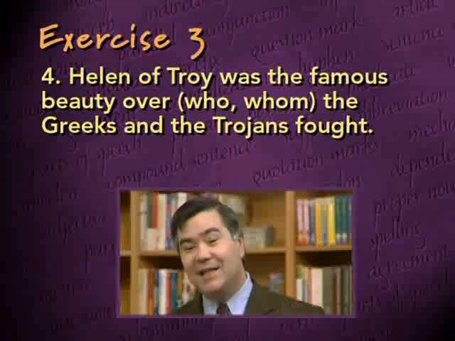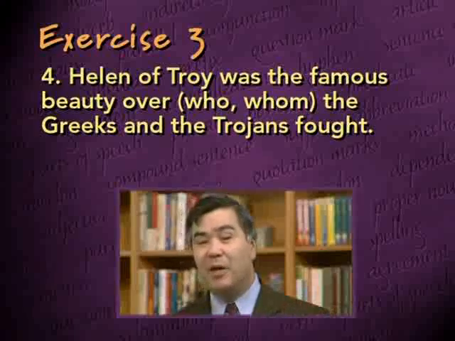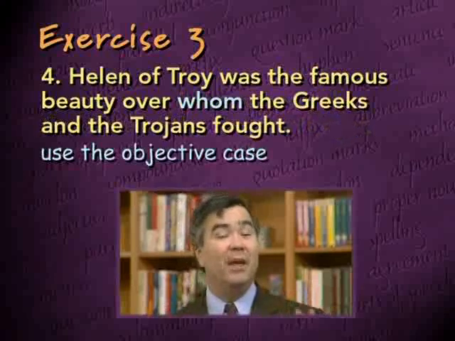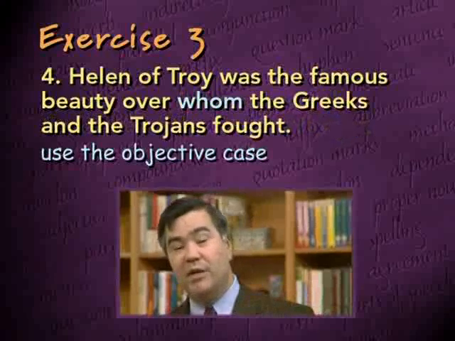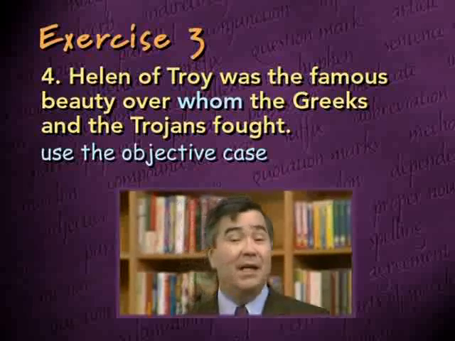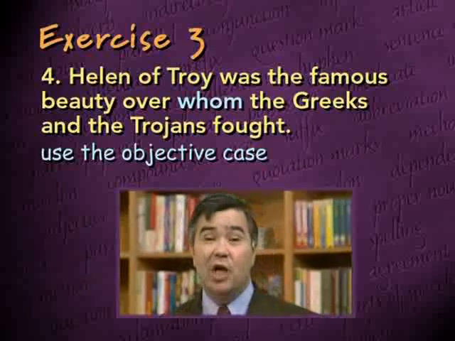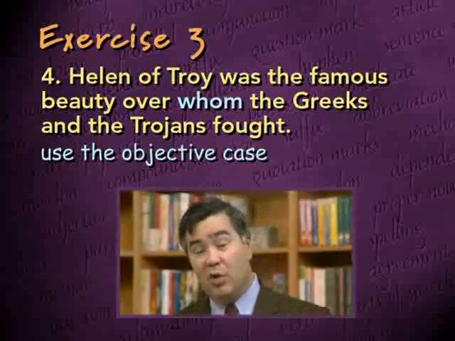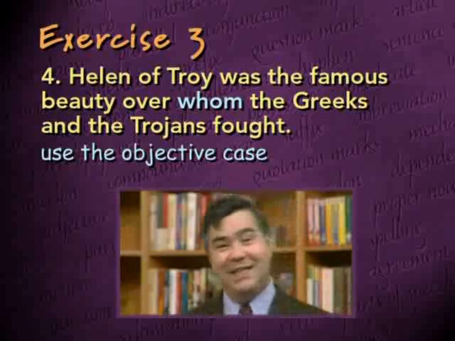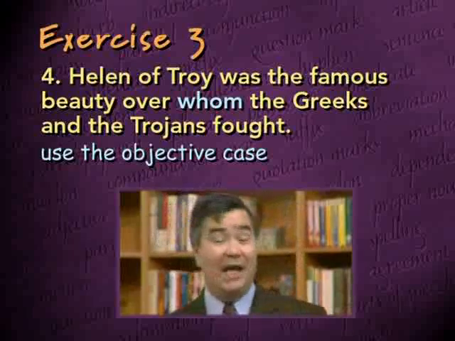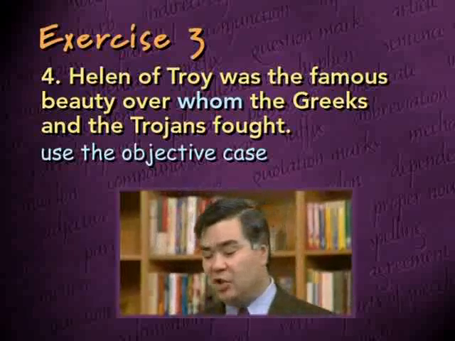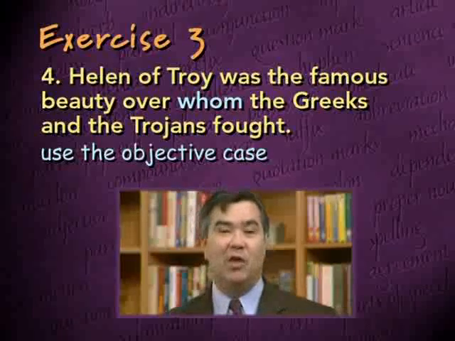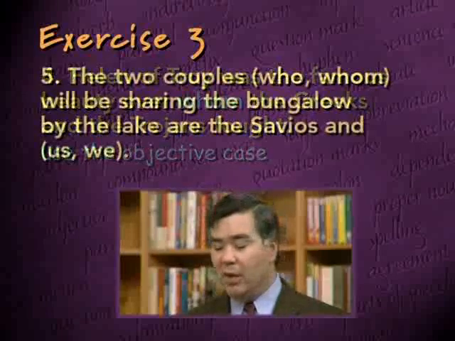Therefore, whom is not the subject of the verb, rather it's the object of the preposition over. And for that reason, the objective case, whom, is correct. We looked for the verb, and then we asked, is who or whom the subject of the verb? And the answer is no. The Greeks and the Trojans are the subject of the verb. Since who or whom is not the subject of the verb, instead it's the object of the preposition, therefore whom is correct. So this sentence should read, Helen of Troy was the famous beauty over whom the Greeks and the Trojans fought. One more sentence.